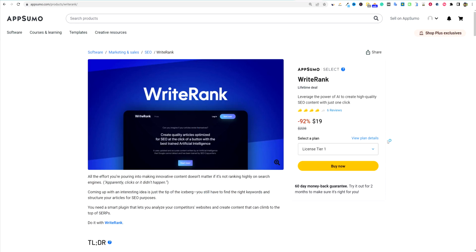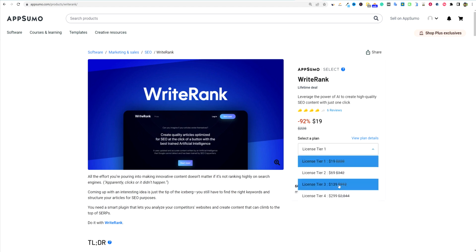We're going to be looking at WriteRank today, so I'm excited to bring this one to you. Let's jump right in. As you can see right here, you can jump into this one for $19, and that's the one that I picked up so I can bring this review to you. They don't have any free trial or anything like that, so I went ahead and just paid for it.